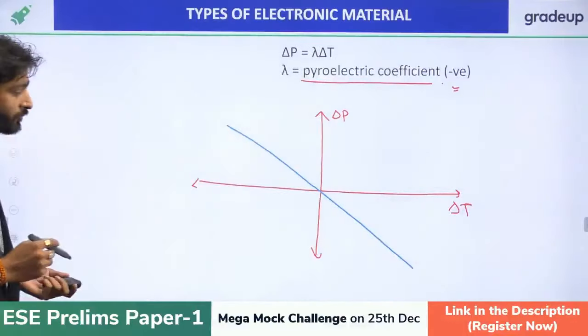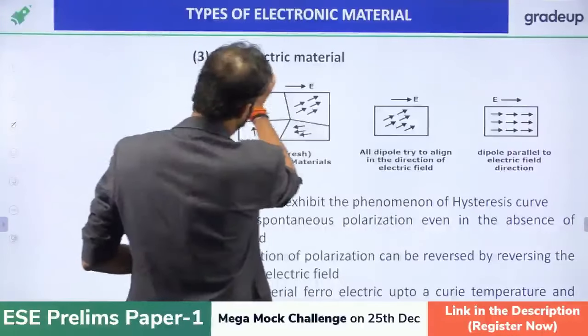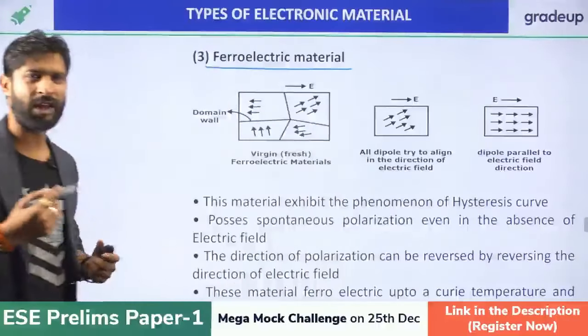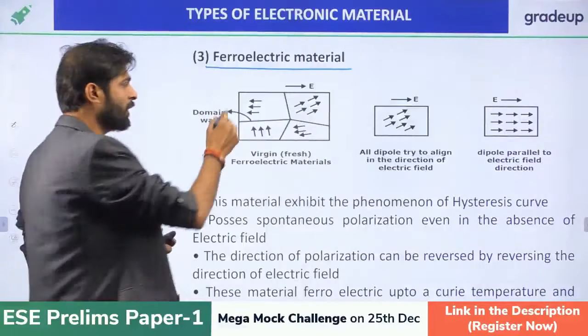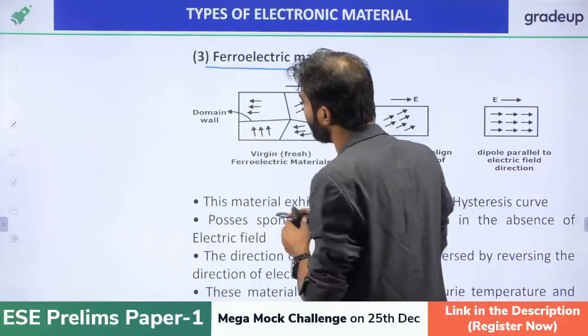Now for the next one, that is called the third one, ferroelectric material. That is important. What happens in the ferroelectric material? There will be domains. All the material is split into different domains, right? And each domain consists of a similar dipole direction. So if I am taking it as a whole domain, the separation of each domain is called what?